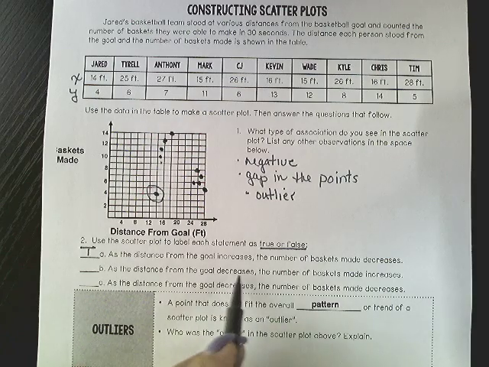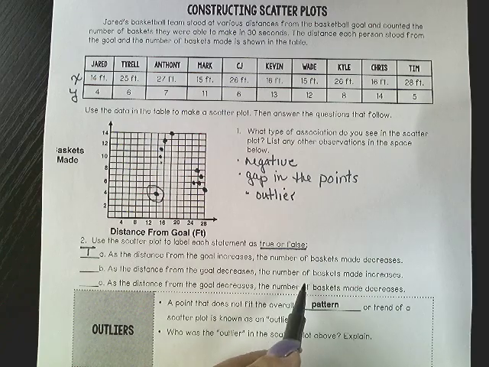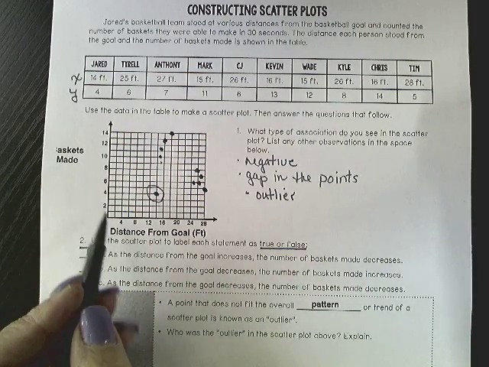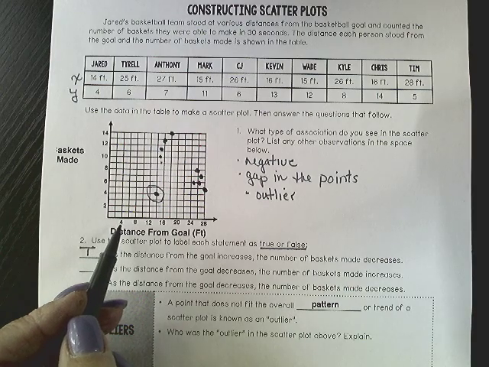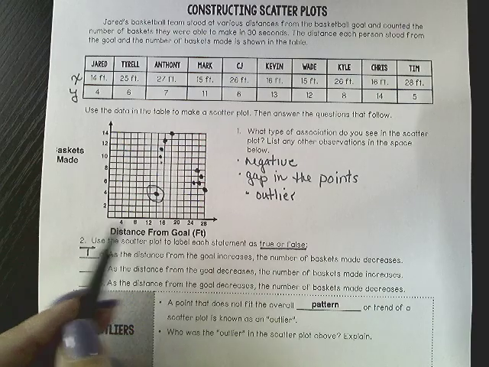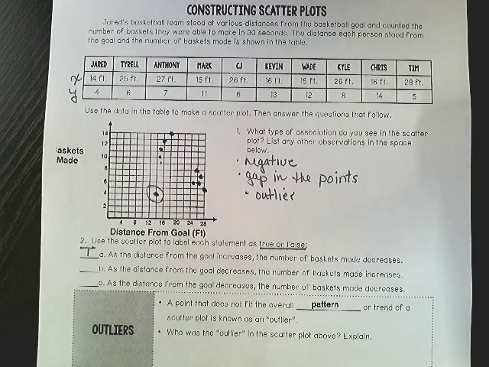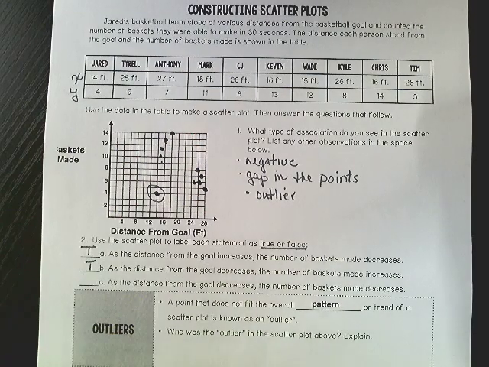As the distance from the goal decreases, the number of baskets increases. So now we're looking at it differently. As the distance of the goal decreases, so my distance from the goal is decreasing. So that means if I'm looking at it the other way, the number of baskets are increasing. That's also true.